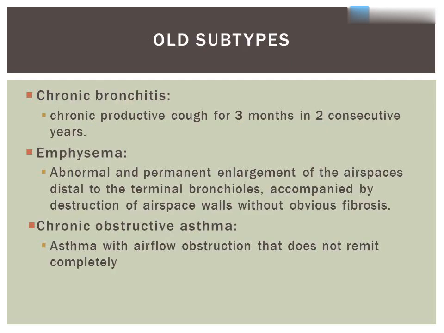Old subtypes: chronic bronchitis, emphysema. Chronic bronchitis is a chronic productive cough for 3 months in 2 consecutive years. Emphysema is abnormal and permanent enlargement of the airspaces distal to the terminal bronchioles, accompanied by destruction of airspace walls without obvious fibrosis. Chronic obstructive asthma is asthma with airflow obstruction that does not remit completely.